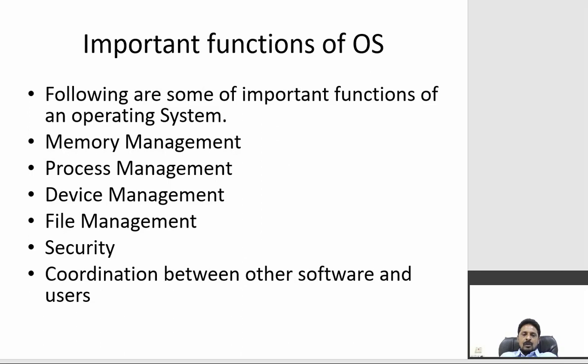Process management. What processes do we have? Different processes may arise in a computer system. How are those processes executed, in which order are they executed, and how does the system manage all of this, because several tasks may want to be executed at a time. Simply, I am working on a system on one side, and I can also listen to audio songs from the system. Whenever you perform these types of things, how is the processor managed?